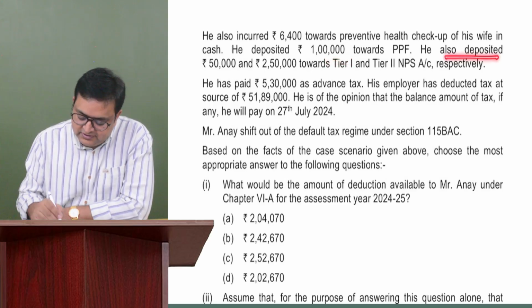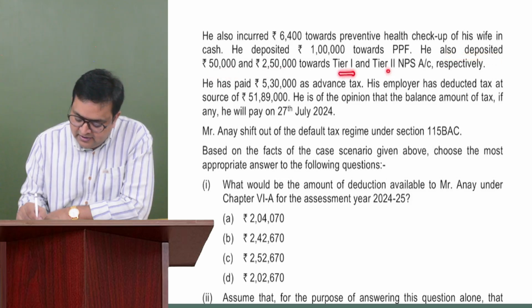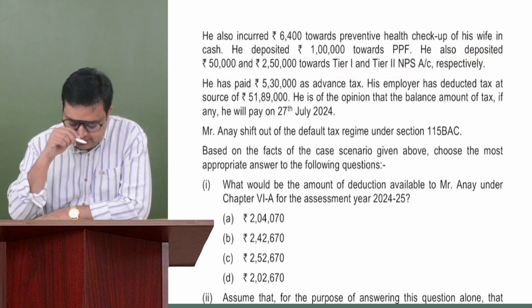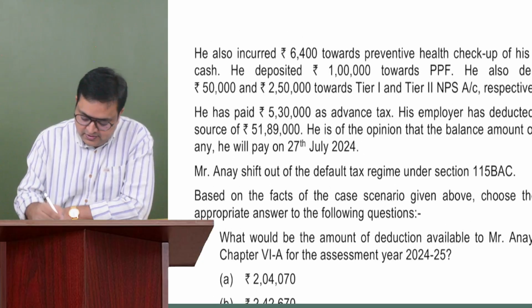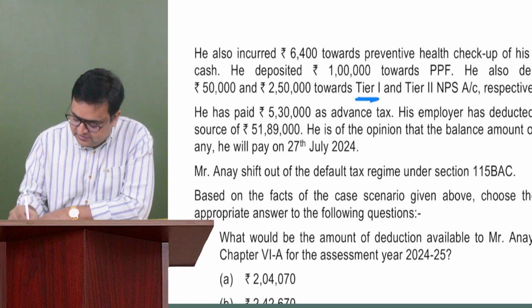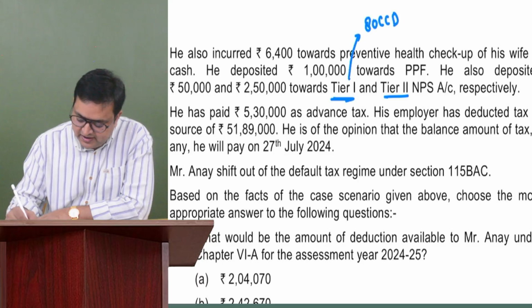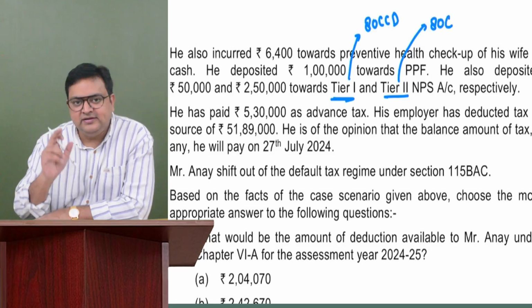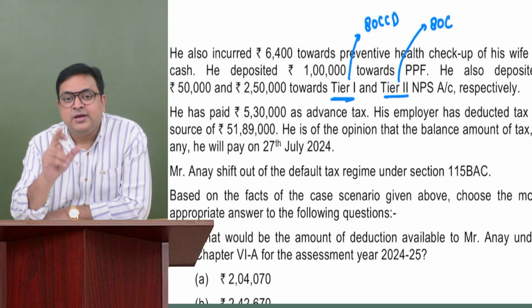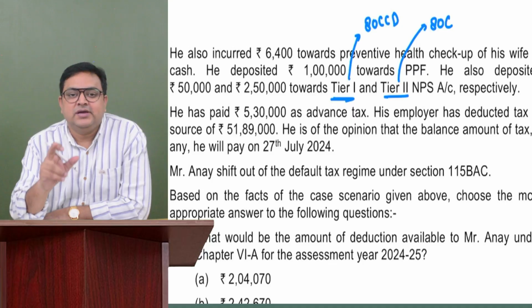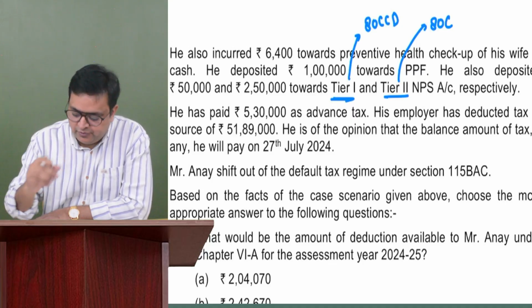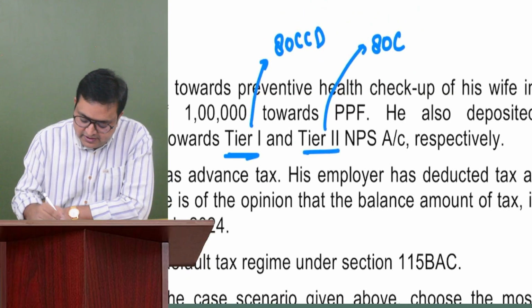He also deposited 50,000 rupees and 250,000 rupees towards tier 1 and tier 2 NPS. Now, if you remember, guys, this is something important. For tier 1, we can get the deduction in 80CCD, and for tier 2, we can get it in 80C only, but for tier 2, it should be a central government employee.